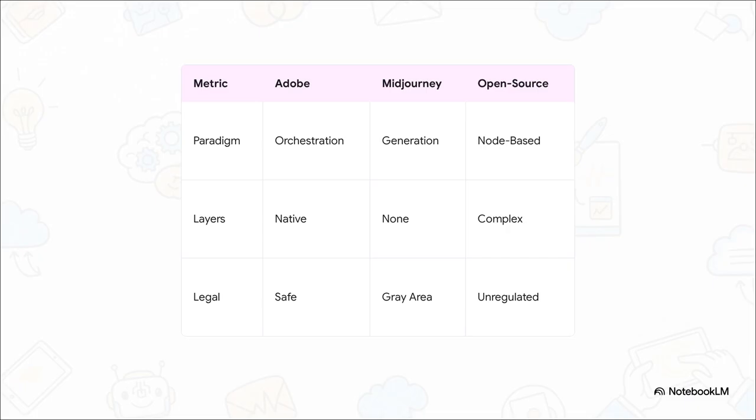And look at that crucial bottom row on the matrix. Adobe provides commercial safety and indemnification. Their real defensive moat isn't just their AI weights, it's that workflow orchestration combined with heavy-duty enterprise security.